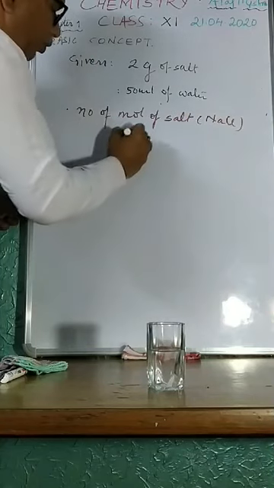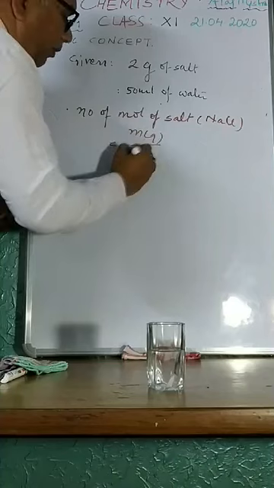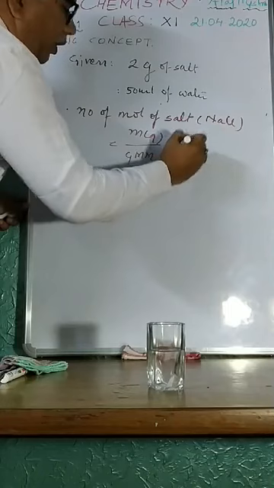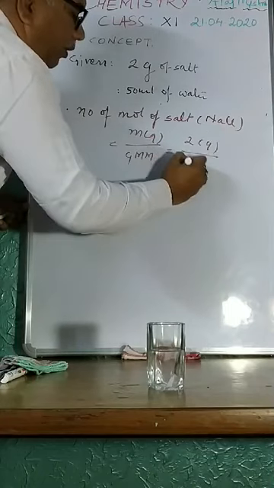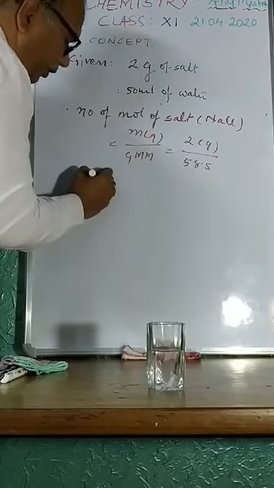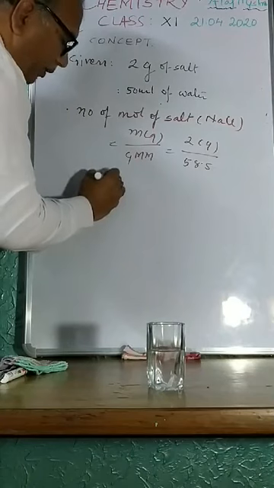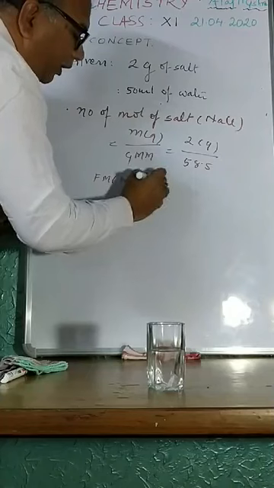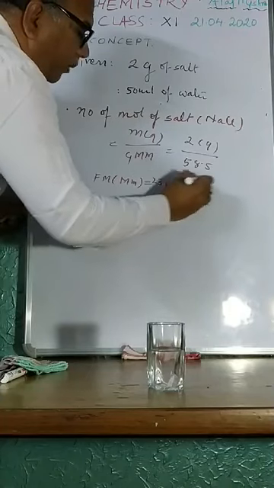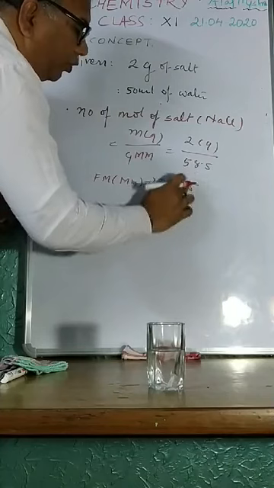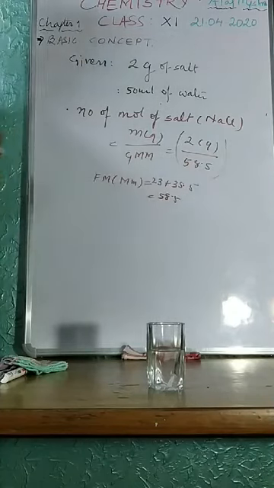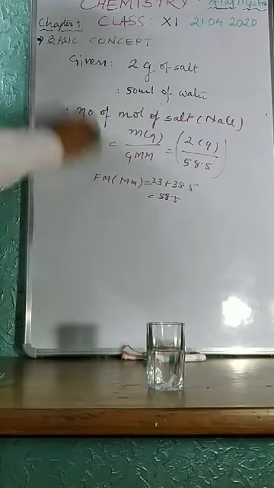And you know, number of moles is given mass in gram divided by gram molar mass, I can use formula mass, and here it is 2 gram, and for NaCl it is 58.5. How does it come? The formula mass of NaCl, or molecular mass of NaCl, is equal to 23 of sodium and 35.5 of chlorine. That will come to 58.5. So with the help of that you can calculate the number of moles. I am just reminding you how you can calculate mole.